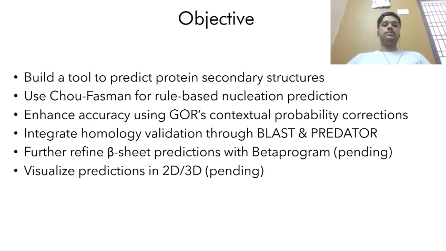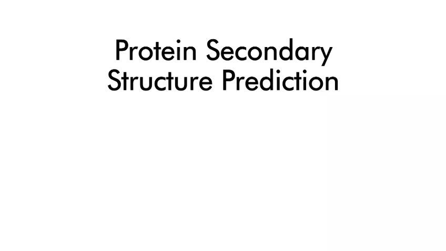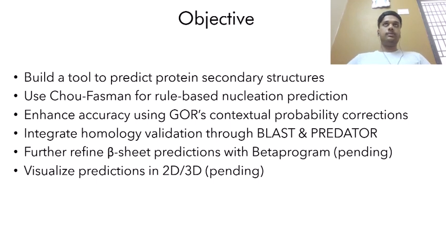My objective is to build a tool that can predict protein secondary structure using Chow-Fasman for rule-based prediction, GOR to correct these predictions using surrounding sequence context, and Blast-in Predator to validate the predictions using similar known sequences. I also plan to improve beta sheet prediction using a method called the beta program, and also implement 2D and 3D visualization using Matplotlib and other tools which are available.